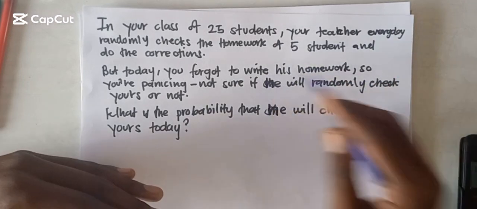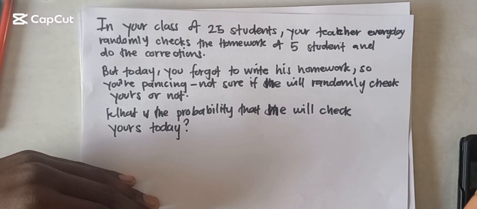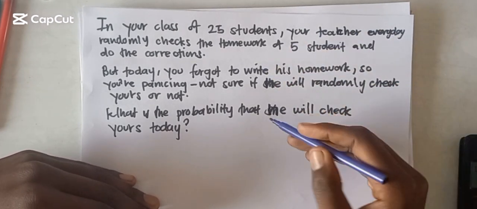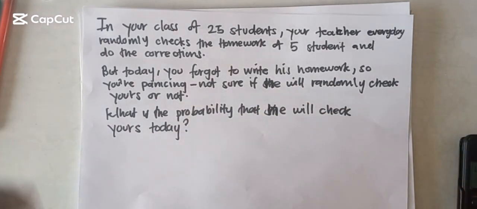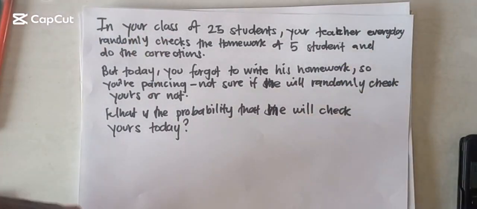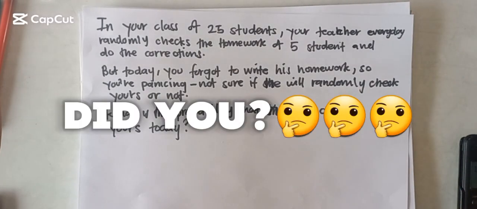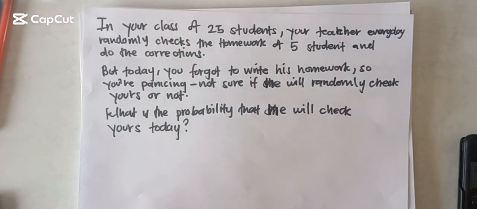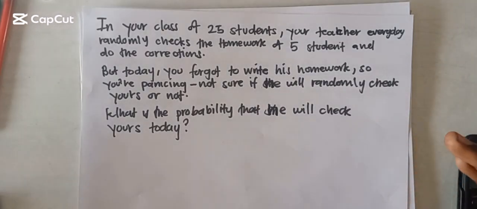But today you forgot to write your homework, so you are panicking. You're not sure if yours will be randomly checked or not. So what is the probability that yours will be checked today? Probability can also help you understand the chance that you have if you don't do a certain thing. Right now you didn't write your homework, and I hope that by now, while watching this video, you did write yours. What are the chances that your teacher is going to check your homework tomorrow?